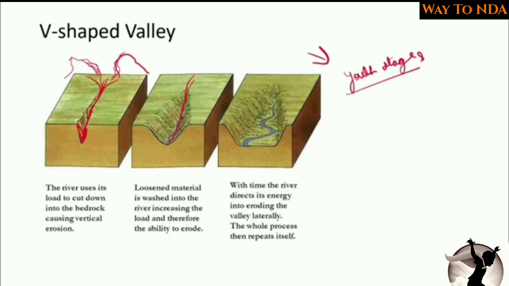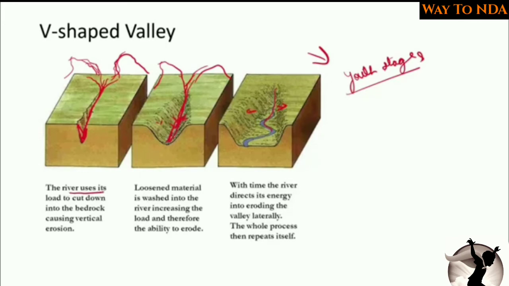It will form a V-shaped valley. Why? Because it will come from a height, and when it is coming from height, it will have a high velocity, and when it is having a high velocity, that time the undercutting, here you can see this is the undercutting, will be high and the lateral will be very low. As it will move forward, undercutting will be less and the lateral will be high.